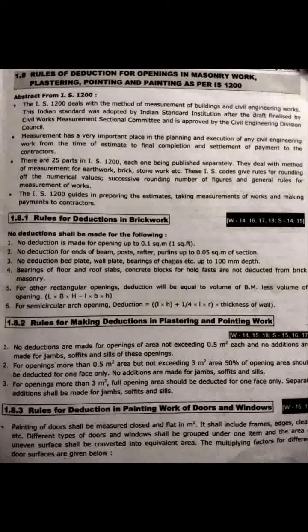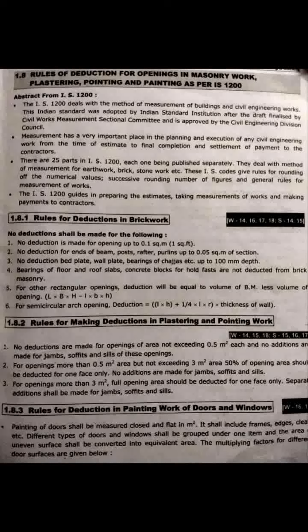The rules for deduction in masonry. No deduction shall be made for the following. No deduction is made for openings up to 0.1 square meter, that is 1 square feet. No deduction for ends of beams, posts, rafters, purlins up to 0.05 square meter of section.